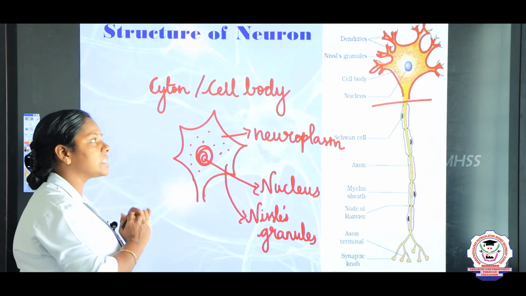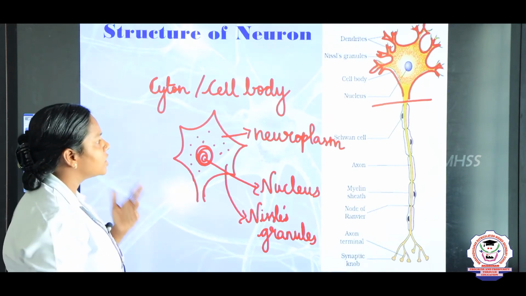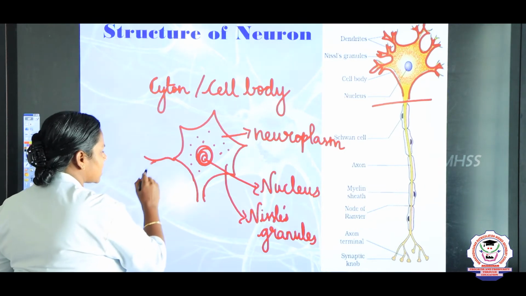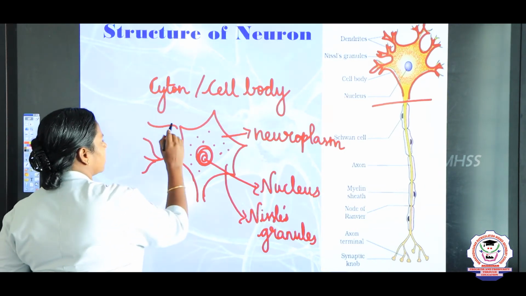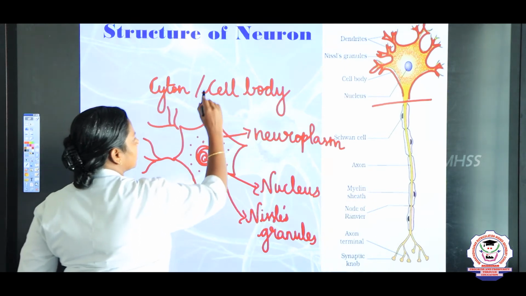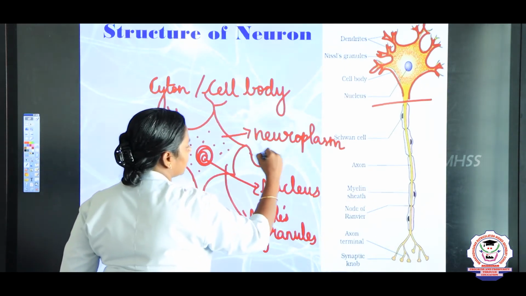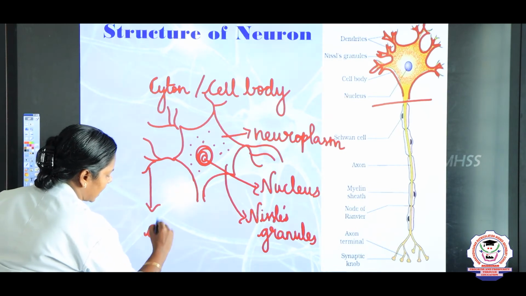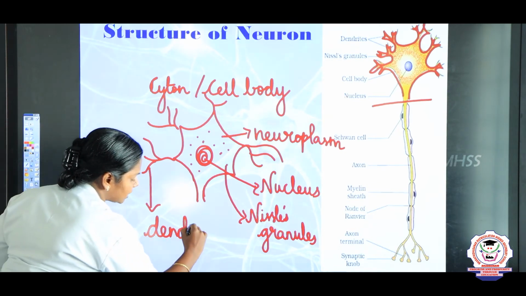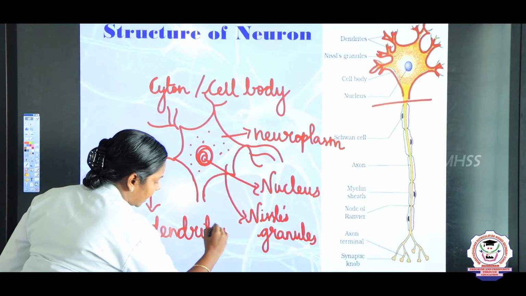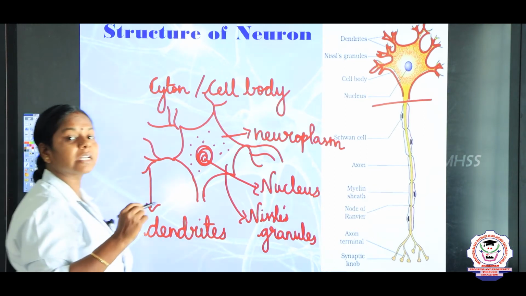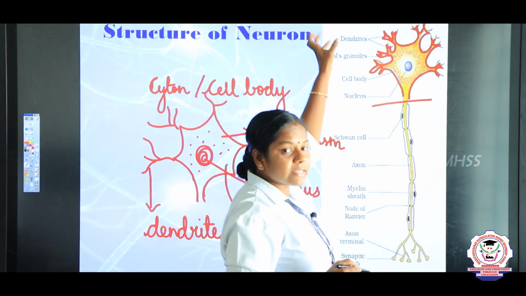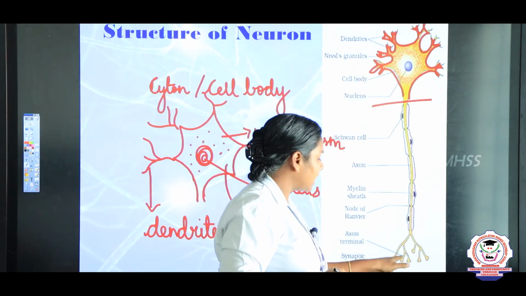And next we are going to discuss the dendrites. So what are the dendrites? The many branched structures that arise from the Cyton, we call them dendrites. What is the use of dendrites? Dendrites are helpful in transmitting the impulses. For example, these dendrites receive the impulse from another neuron.